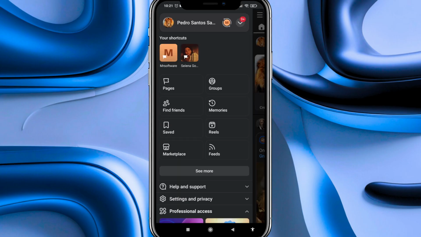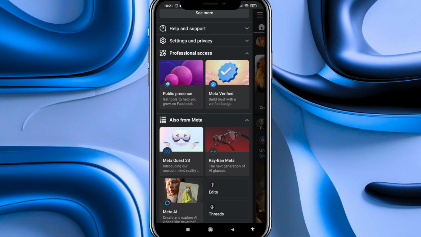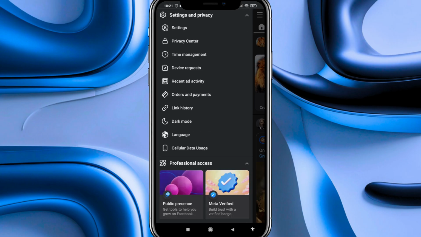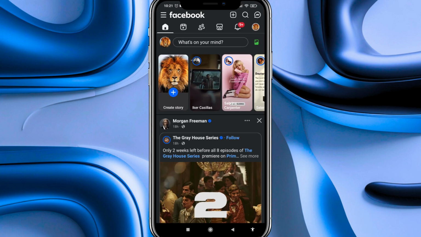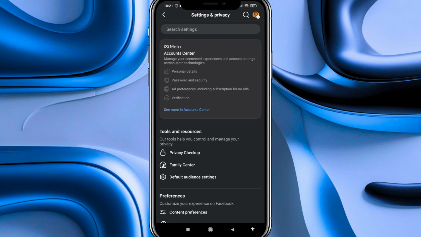We press on them to open this menu, and now what we have to do is to scroll down until we see the section Settings and Privacy, and we click there. Now, among all the options that appear below, we have to go to the first one, Settings, and we press there to open the Settings and Privacy page. And as you can see, here we are now.